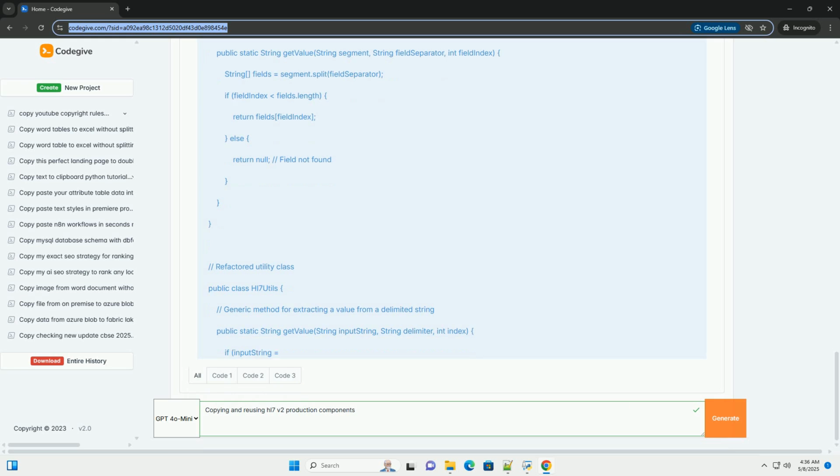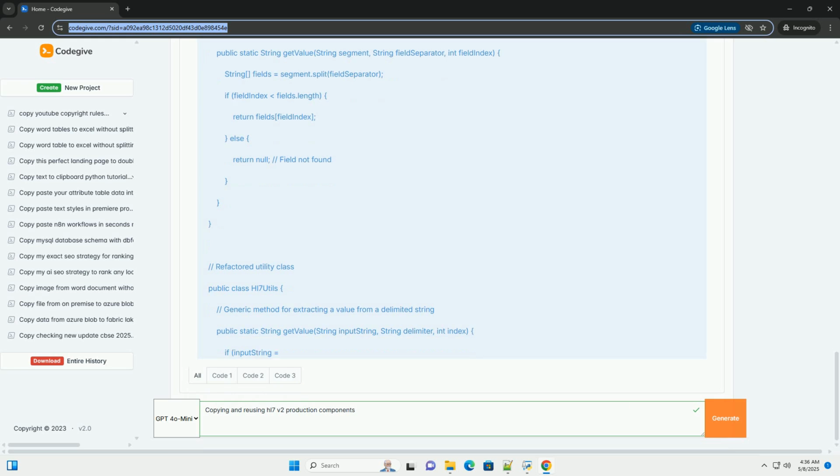Security considerations. Handle sensitive data, PHI, securely. Encrypt data at rest and in transit. Implement access controls to protect data from unauthorized access. Audit logging is also important.